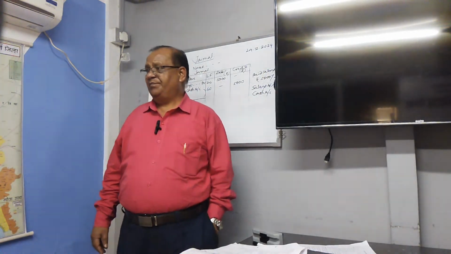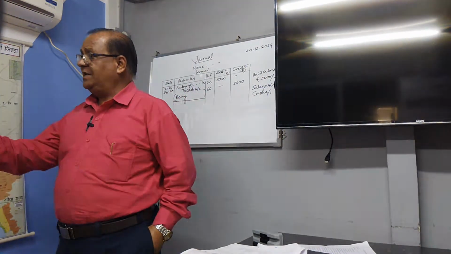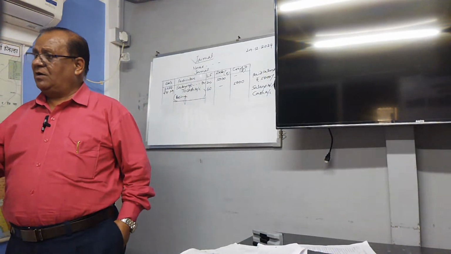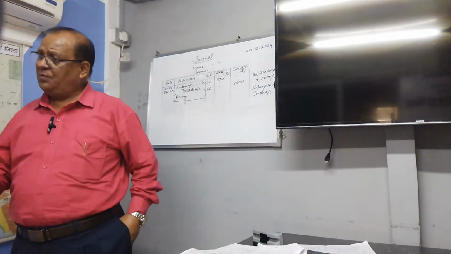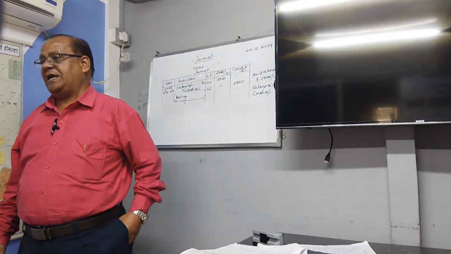Like this. Immediate payment means he gets the money immediately. His money will not be blocked. Therefore, he will give the discount. That is called cash discount.